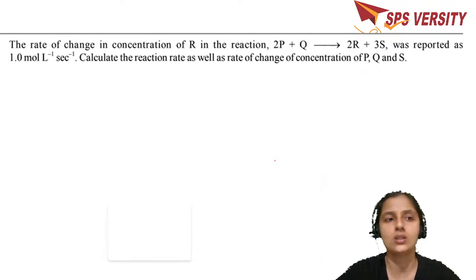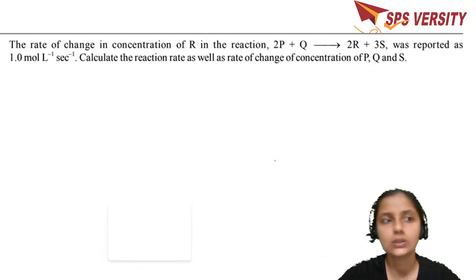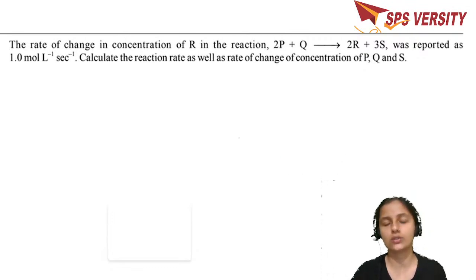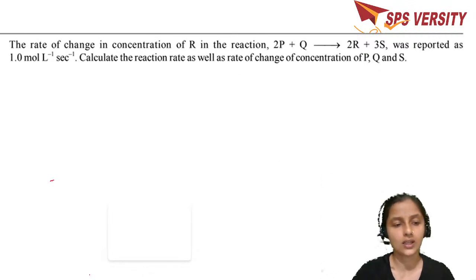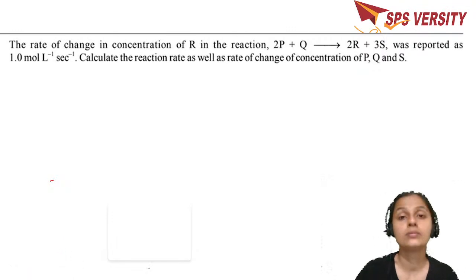So how do you answer this question? The rate of change in the concentration of the reactant R in 2P plus Q gives 2R plus 3S was reported. Calculate the reaction rate as well as the change in concentration of P, Q and S. First, let's write the reaction. So we have the reaction.